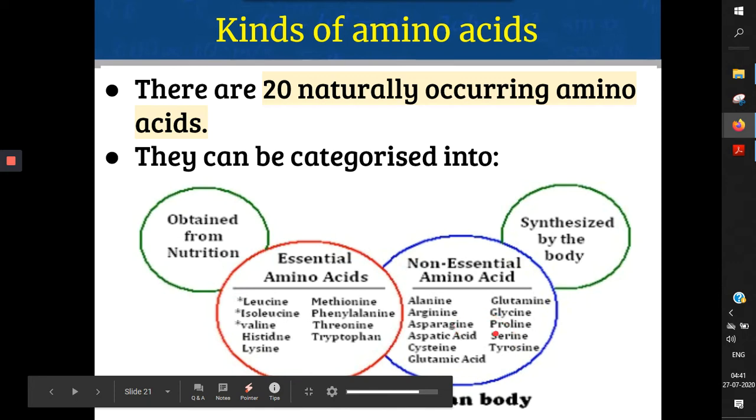You don't have to remember their names. You just have to know that there are some amino acids which your body can make by yourself. Whereas there are essential amino acids which your body cannot make and therefore needs to be supplemented through diet.